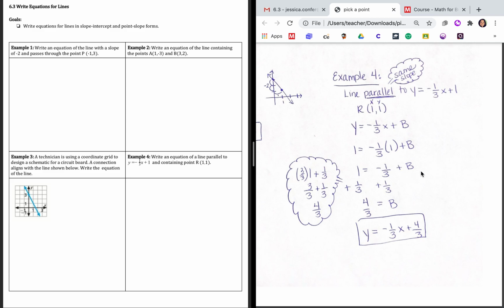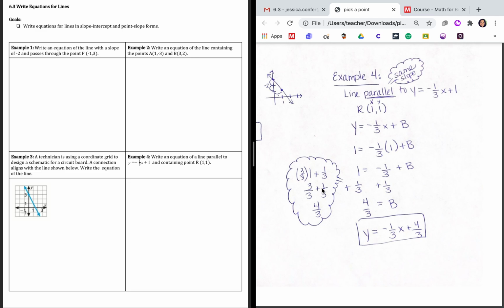We're still trying to get b by itself. So the inverse operation of negative 1/3 would be to add 1/3. So add 1/3 to this side as well as to the left side. Okay, so we're working with fractions again. You need that common denominator, which is 3. So I'm going to multiply the numerator by 3 and the denominator by 3, and that's where this 3 over 3 comes from. If we were to work backwards, 3 divided by 3 is 1, and we're back to our original. Okay, so we didn't change the value at all. Plus 1/3.